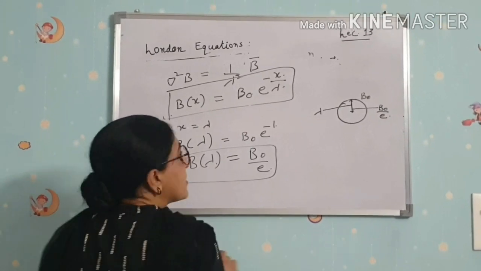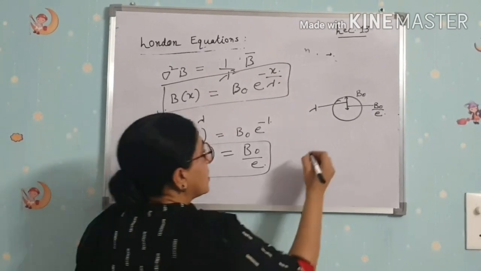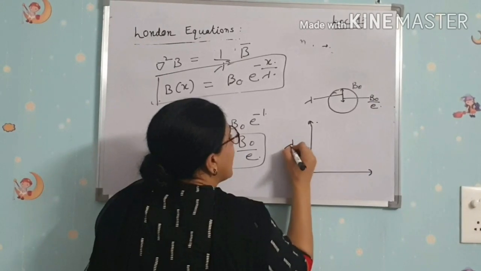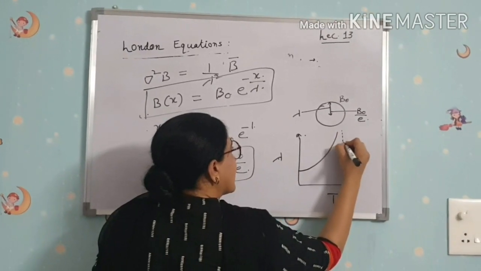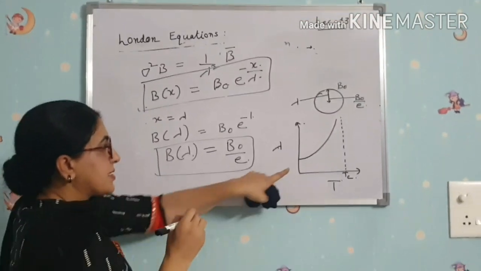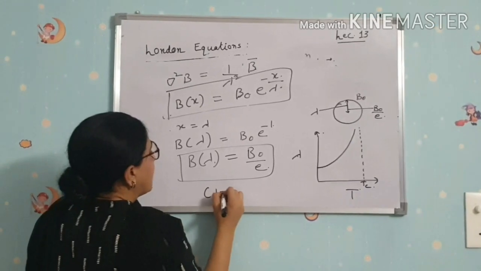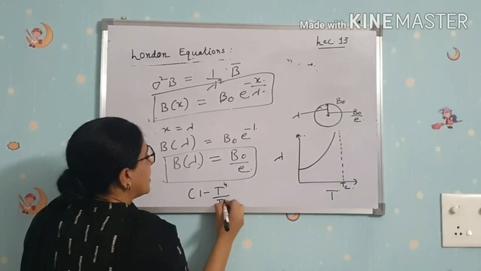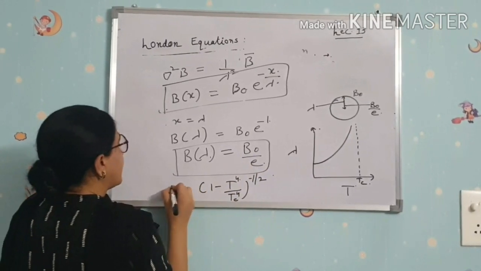And this penetration depth depends upon the temperature. How? The curve between lambda and temperature is like this, and this is Tc. The mathematical relation which satisfies this curve is lambda at any temperature equals lambda naught times 1 minus T to the fourth over Tc to the fourth, raised to power minus 1 by 2.